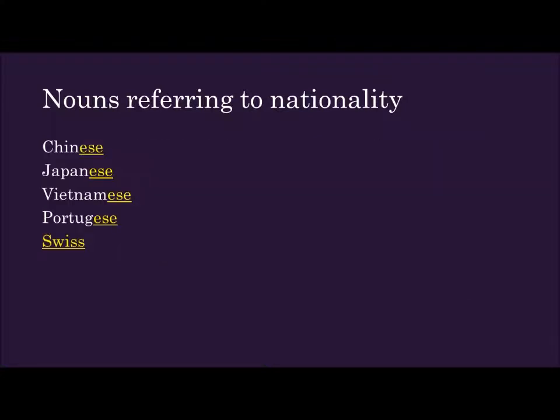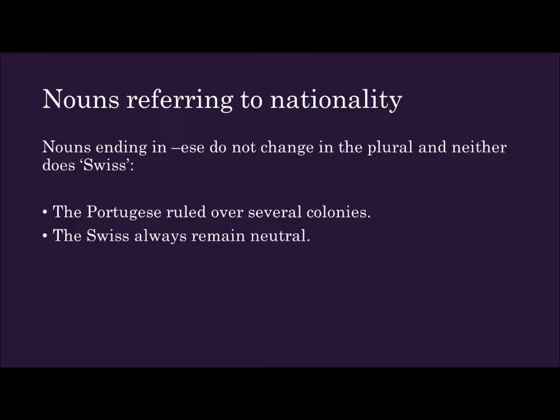And nouns like the Chinese and Japanese ending on ESE, like the Swiss, are a special category. They do not change in the plural, like you can see in these examples. The Portuguese ruled over several colonies. The Swiss always remained neutral.